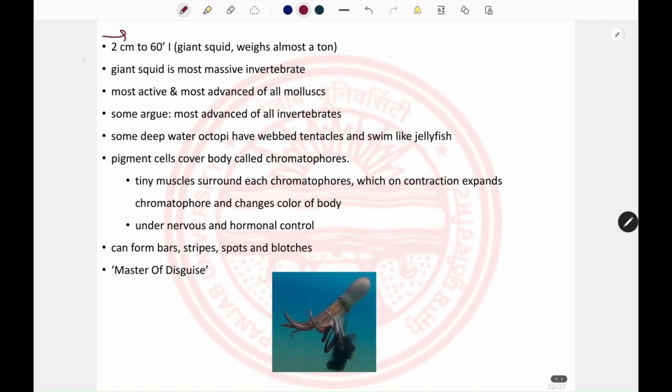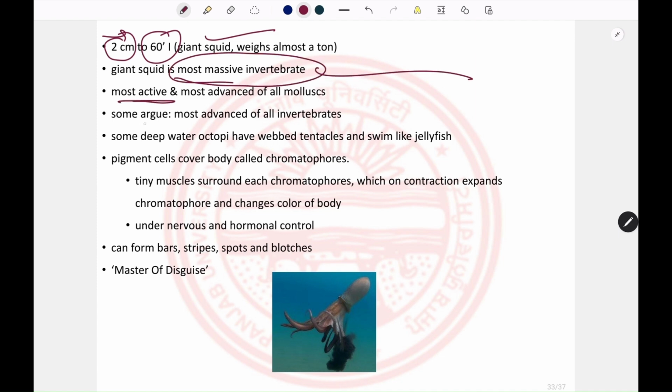They can vary in size too. They can be from 2 centimeters to about 60 inches. About this giant squid, that is the most massive invertebrate, and they are the most active among the mollusks and most advanced in all the Mollusca, and even the Echinodermata or all the invertebrata. And some of them, they argue that they are the most advanced organisms in the invertebrates.